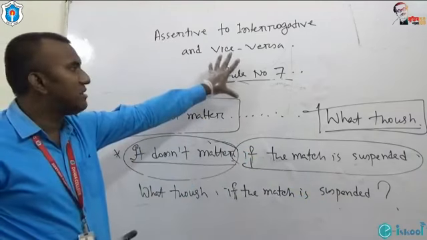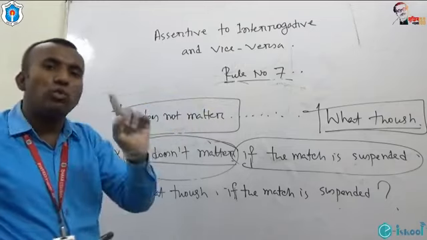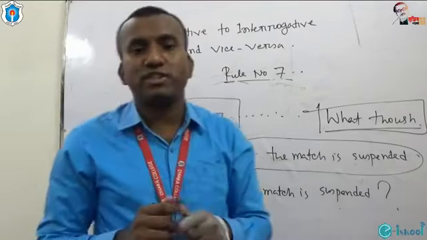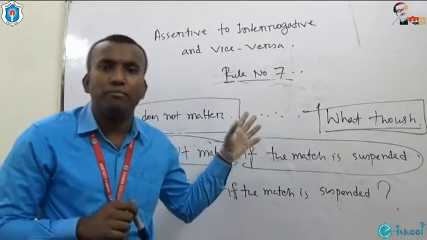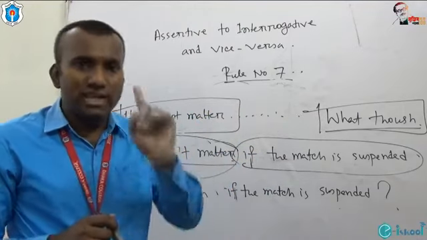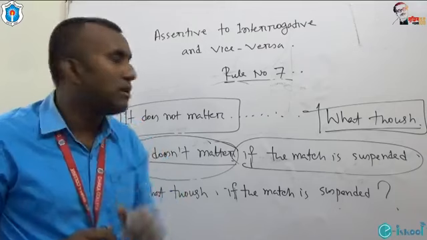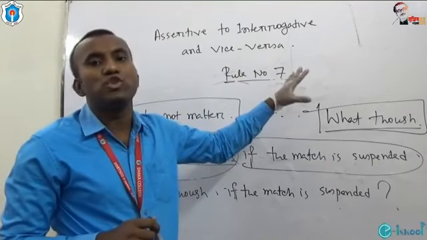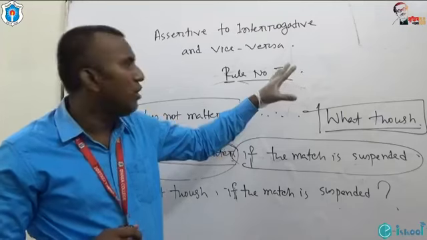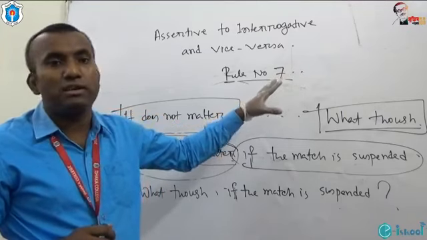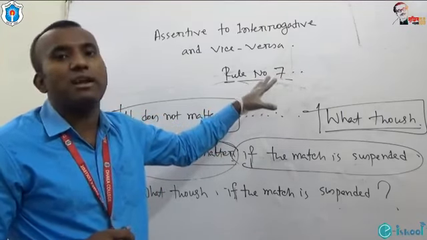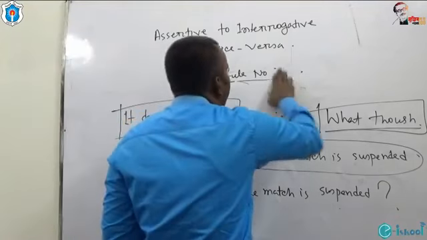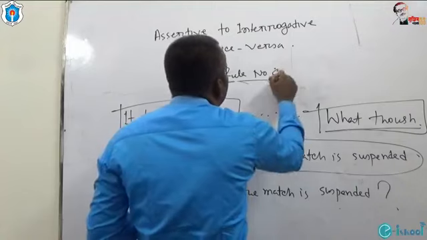So we have completed up to rule number 7. Just one rule is left regarding assertive to interrogative and vice versa. After completing rule number 8, we will come to an end for today. So let us start with rule number 8, the last rule for today's class. Rule number 8.